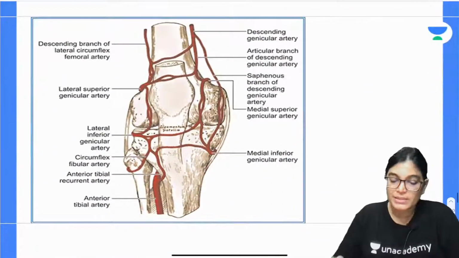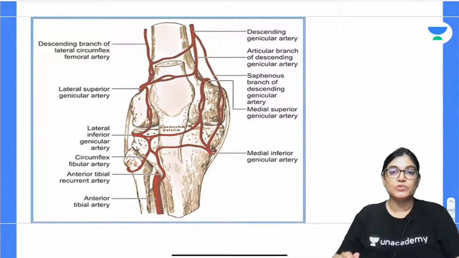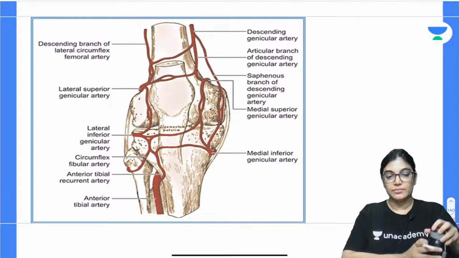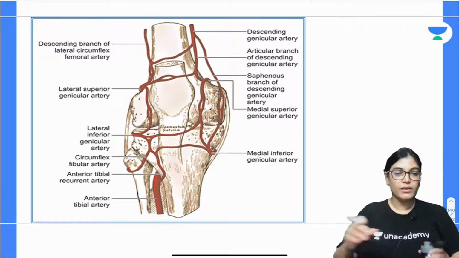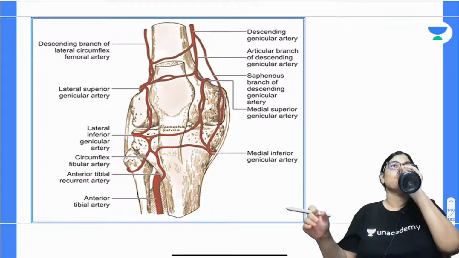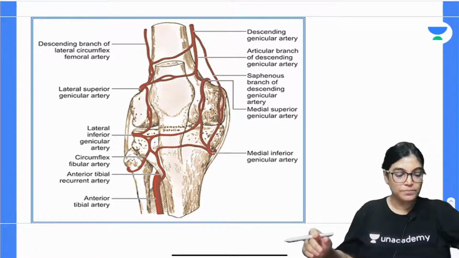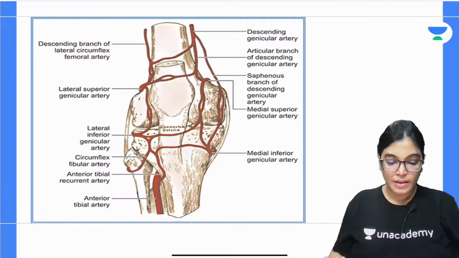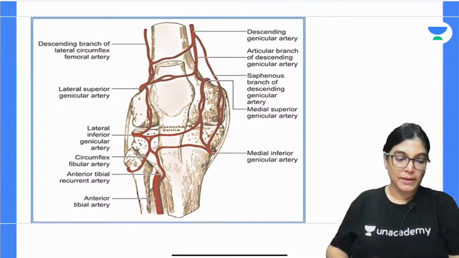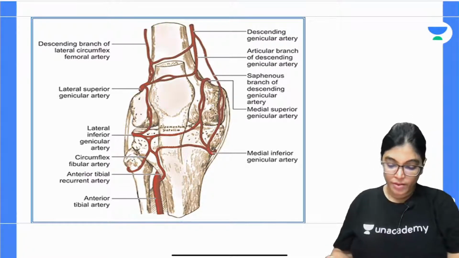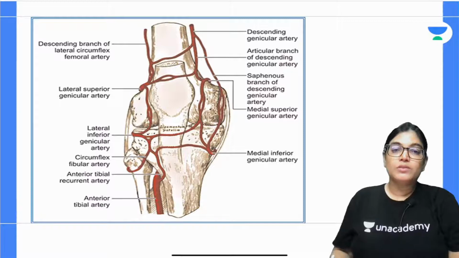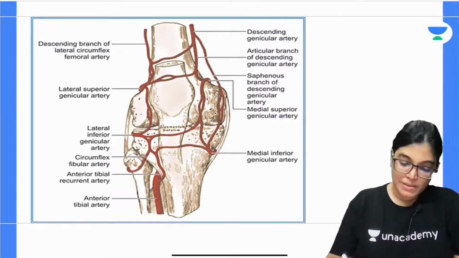Next important point is the blood supply of the knee joint. So let's talk about the blood supply.